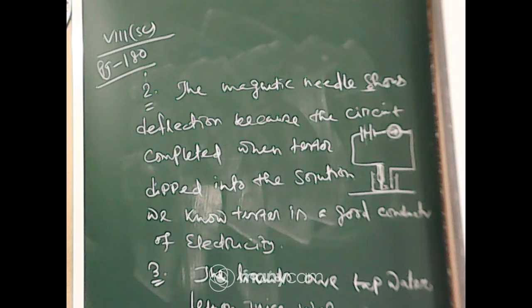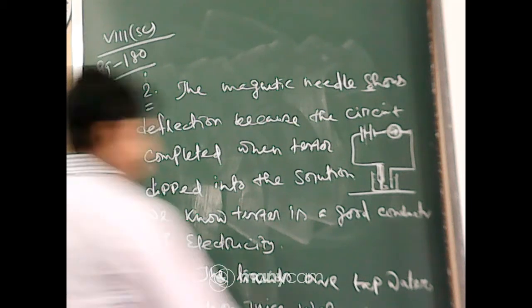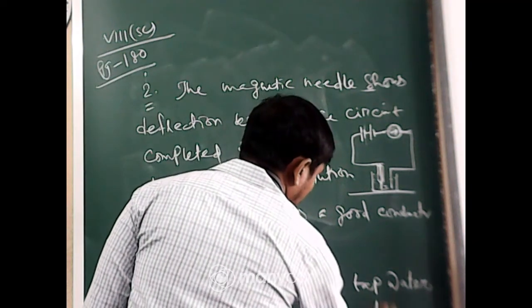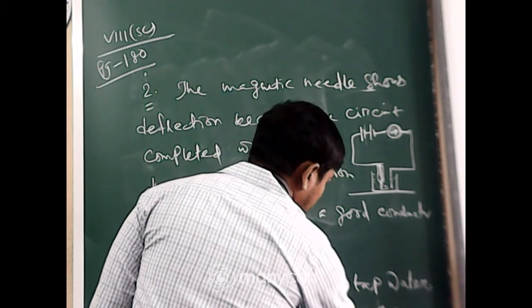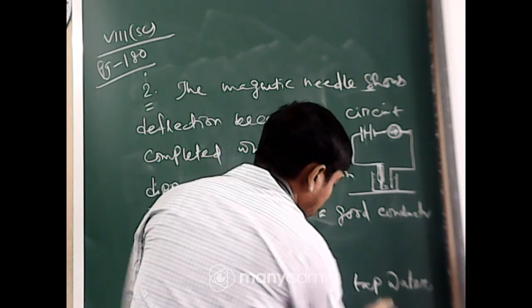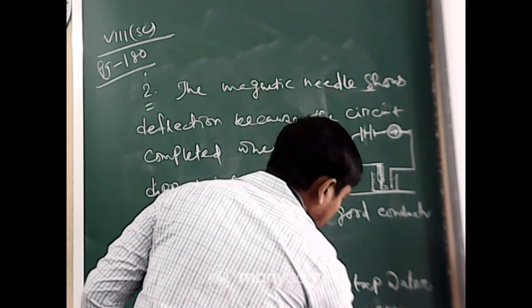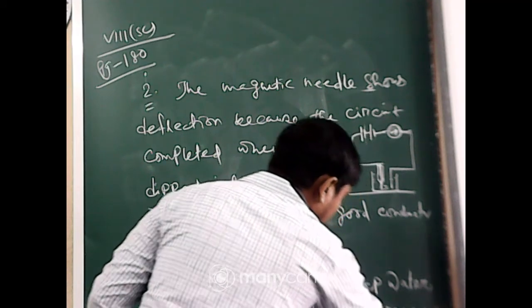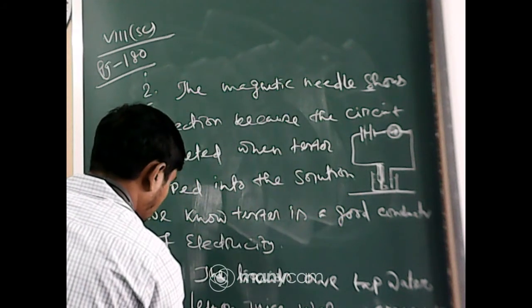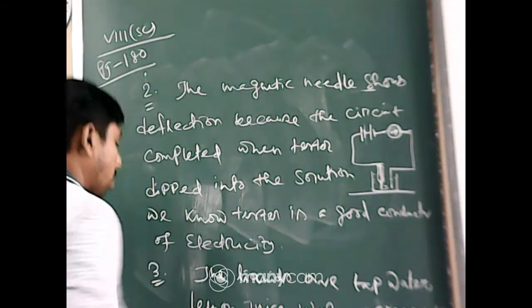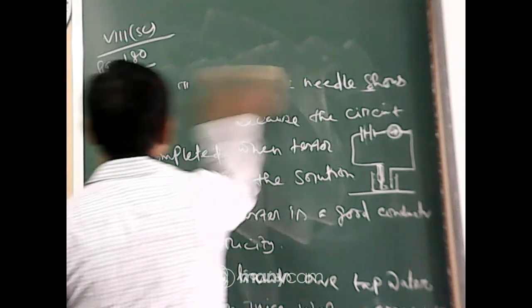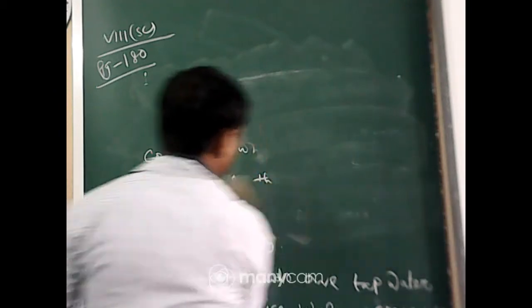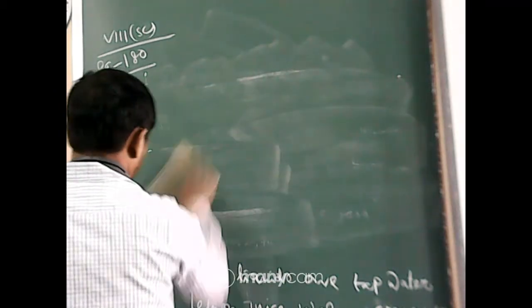Okay. The answer for question number 3 is that the liquids are tap water, lemon juice, vinegar, copper sulfate solution, etc. Okay, now I am writing the answer for question number 4.